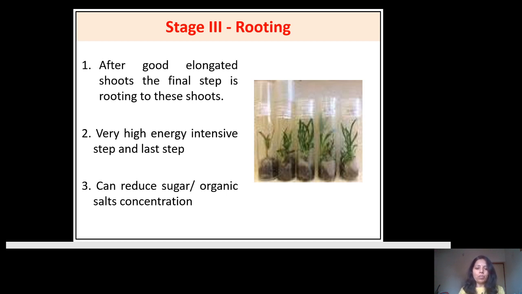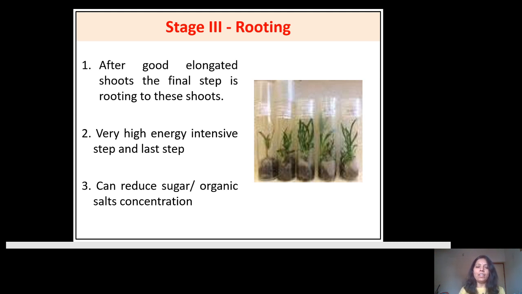Again after some 25 days you will find that there is an initiation of the root, and there is a proper development of the root takes place to each shoots which you have developed in vitro. That is, there is a process of rooting. Now after this process you will have the entire shoot and the root, that is the plantlet in the growth room.